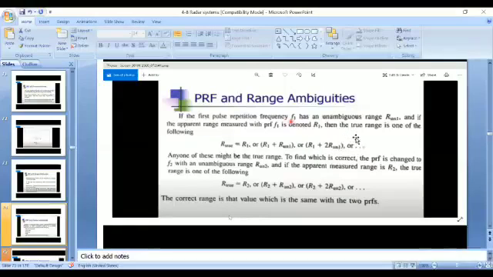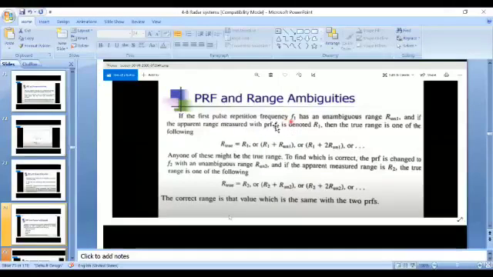If it is identified after the third pulse, it will continue like this: R1 plus 3 R unambiguous 1, or R1 plus 4 R unambiguous 1, or R1 plus 5 R unambiguous 1. Like that, this equation continues. Here our true range is calculated with a pulse repetition frequency F1. In order to avoid the range ambiguities, we are changing the frequencies.